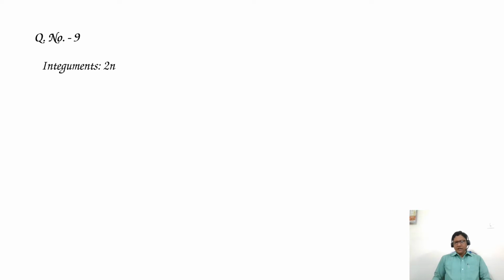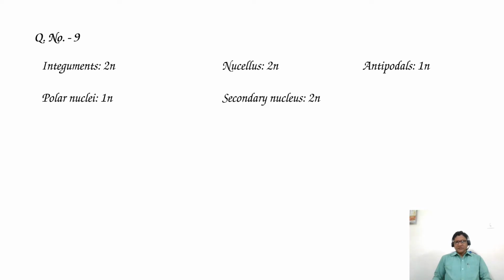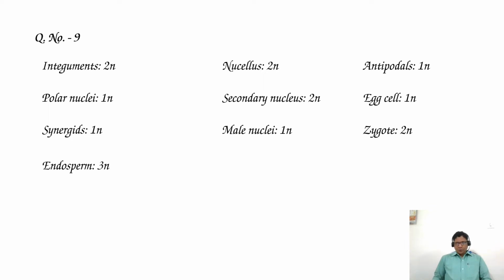Integuments are diploid, nucellus is diploid, 2n condition, antipodals haploid, polar nuclei haploid, secondary nucleus diploid, egg cell haploid, synergids haploid, male nuclei haploid, zygote diploid, endosperm triploid.